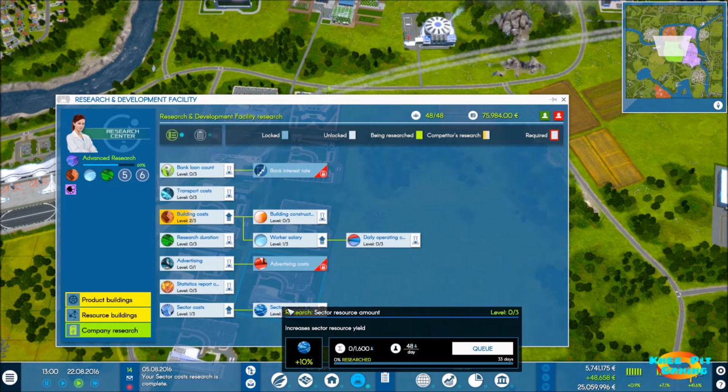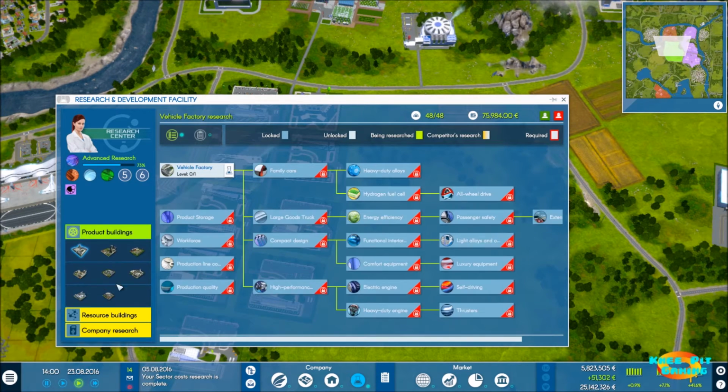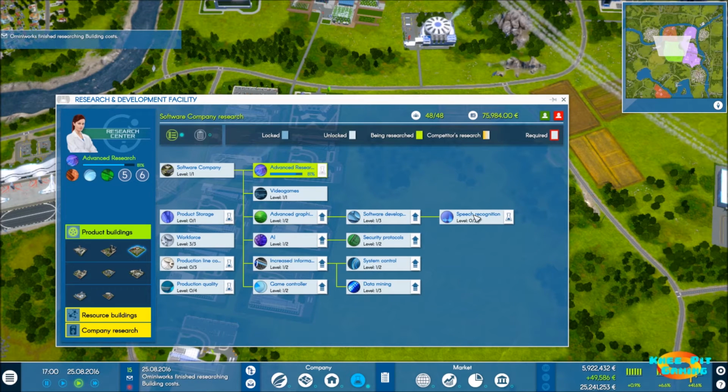Let's see, sector resource amount. Oh, okay. So that one's interesting. So we got some things going on, that's for sure. And right now, we've unlocked at least one in everything that we need except for speech recognition, which is only used for the product we're not going to be building.